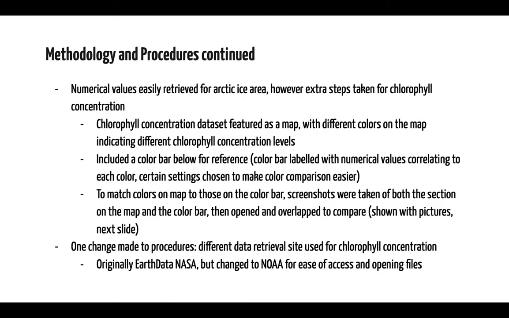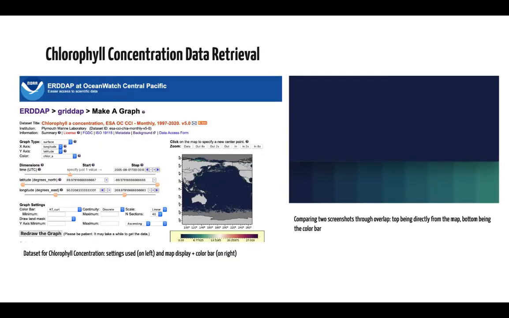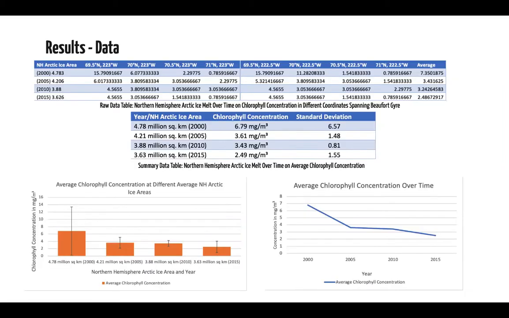I had to take extra steps to retrieve the numerical values for chlorophyll concentration in the water, as the chlorophyll concentration dataset was displayed as a color-coded map. Different colors on the map indicated different chlorophyll concentration levels, which you could find by comparing the color of the section on the map to the color bar below, which was labeled with correlating numerical values. On the left is pictured the setup for the dataset for chlorophyll concentration with the map, and on the right shows me comparing two screenshots, one of the area on the map and one of the color bar, and overlapping them so I could find out exactly which color was being displayed on the map.